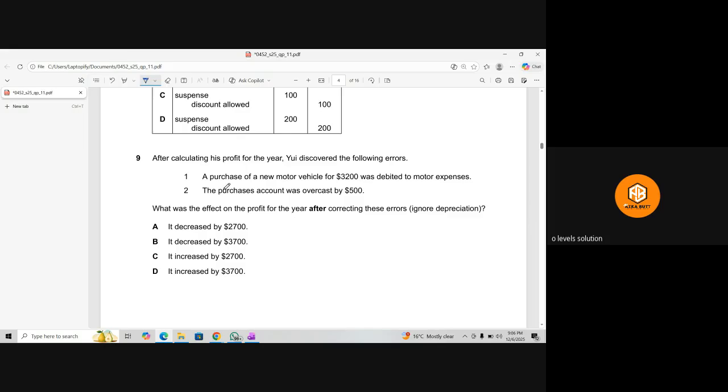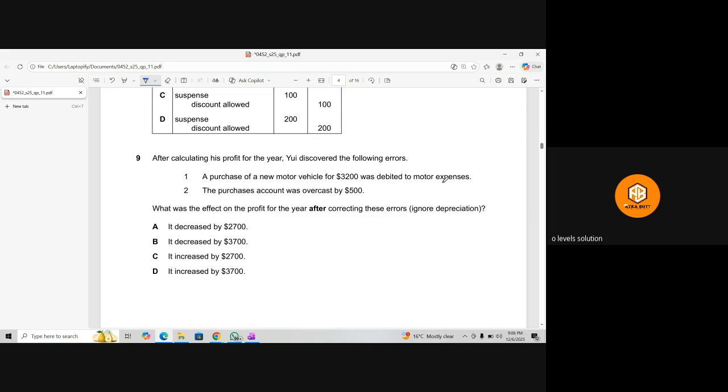Okay, then we have the next question. After calculating the profit for the year, we discovered the following errors. Purchase of a new motor vehicle of 3200 was debited to the motor expense account.